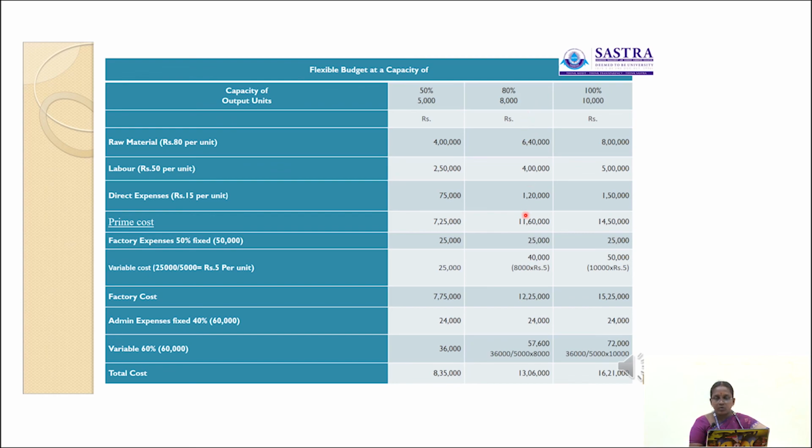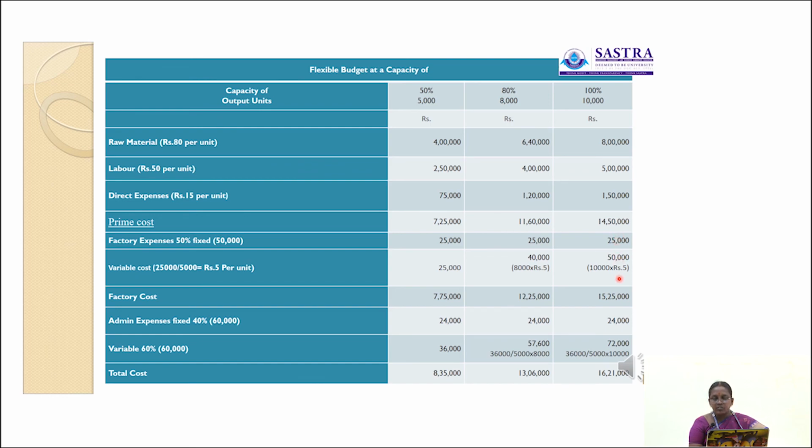So we have to find out the total cost. Prime cost is 11,60,000. Add factory cost, this is 12,25,000. Then add administration cost. The total cost incurred for the production of 8,000 units at 80% capacity level is 13,06,000. Then at 100% capacity level, we have produced 10,000 units. So the total prime cost is 14,50,000. Add factory cost. So the total factory cost is 15,25,000.